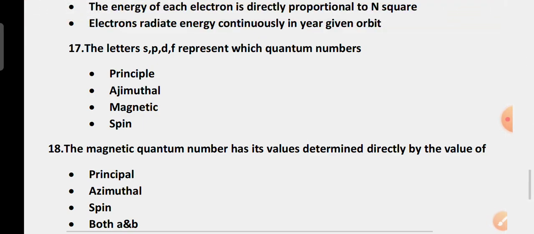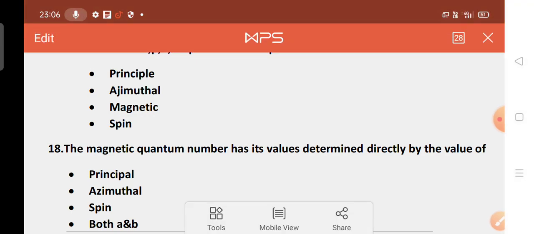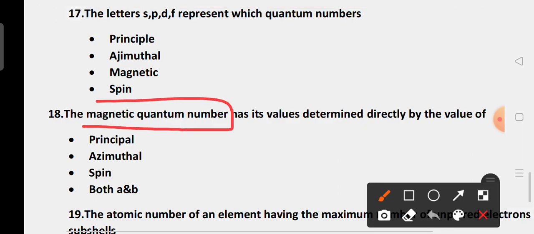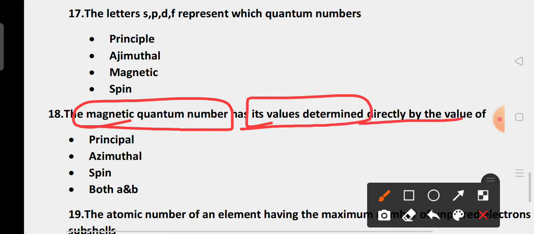The magnetic quantum number has its values determined directly by the value of which quantum number?